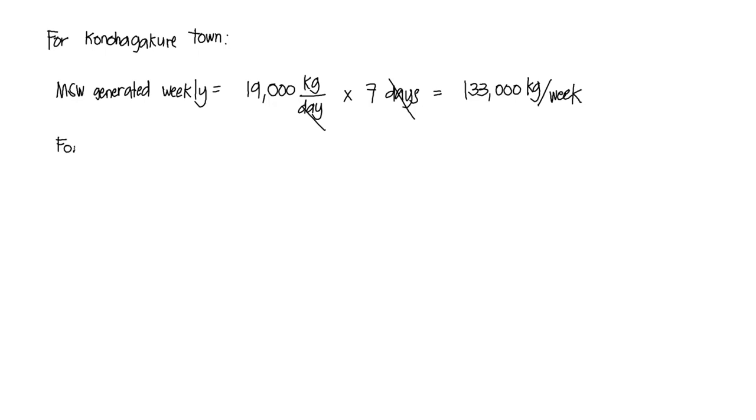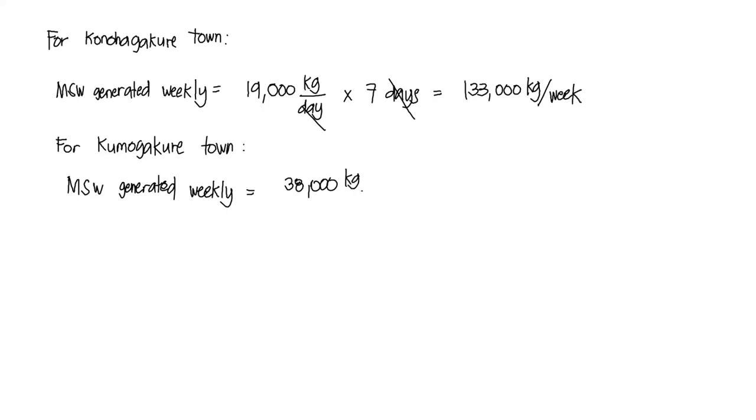And for the Komogakure town, the municipal solid waste generated weekly is equal to the rate per day, which is 38,000 kilograms per day, times 7 days for 1 week. And this is equivalent to 266,000 kilograms per week. So we already have their rate weekly.